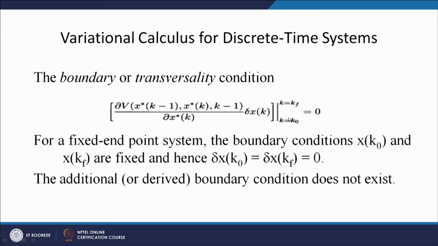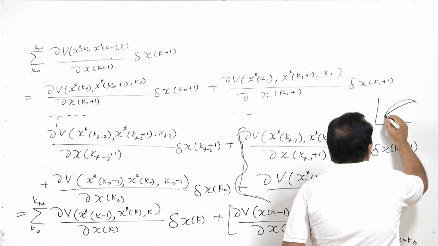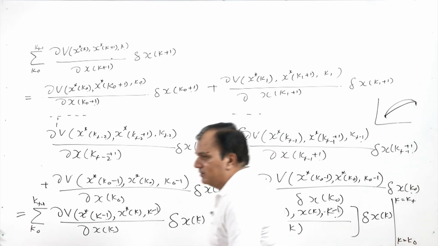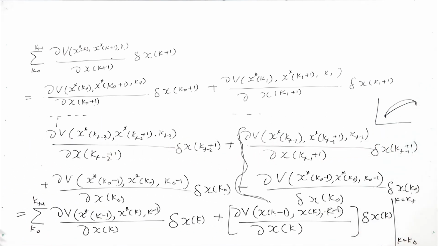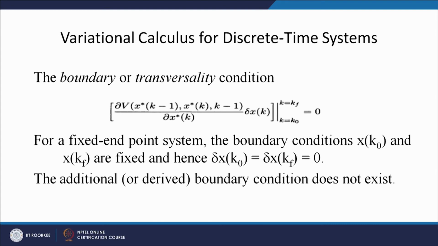Now, depending upon my boundary condition, different boundary conditions can arise. If I have the fixed endpoint condition, then k equal to k 0 and k equal to k f, both the points are fixed. So, in this particular case, my delta x k at k equal to k 0 and k equal to k f will be 0, so this equation will not arise in the system.